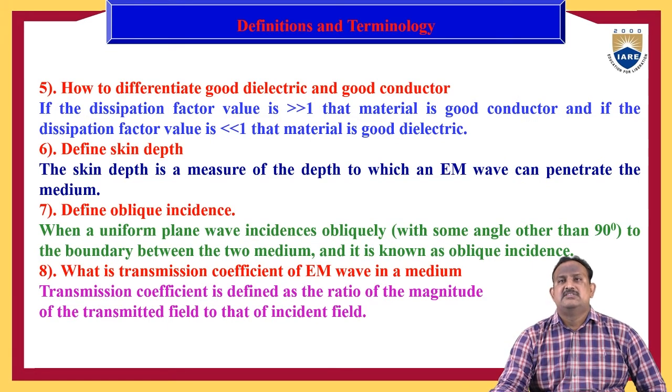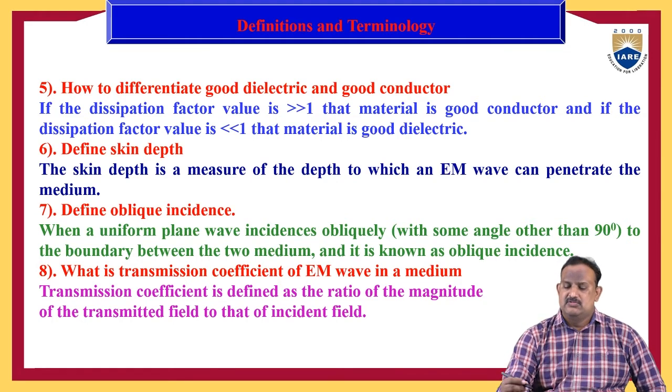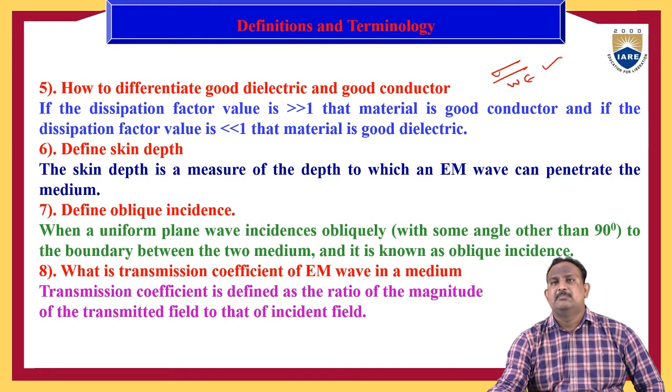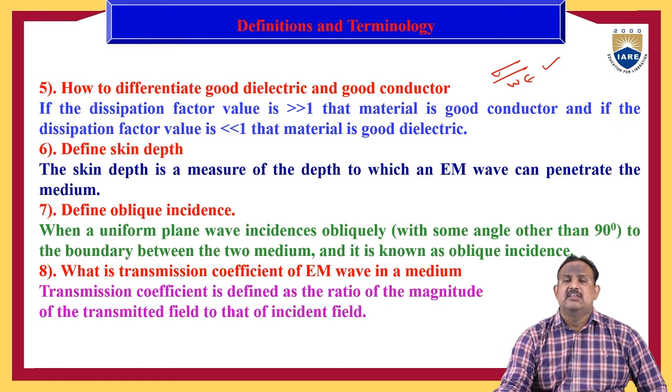How to differentiate a good dielectric and a good conductor? We can define a good conductor or good dielectric based upon the dissipation factor. The dissipation factor is sigma by omega epsilon. If the ratio sigma by omega epsilon, the dissipation factor, is very much greater than 1, then the material is a good conductor. And if the dissipation factor value is very much less than 1, then the material is known as a good dielectric. Next, define skin depth. The skin depth is a measure of the depth to which an EM wave can penetrate into the medium, which is known as skin depth.